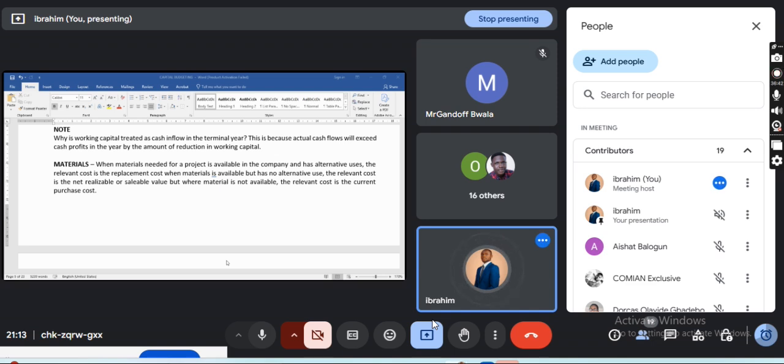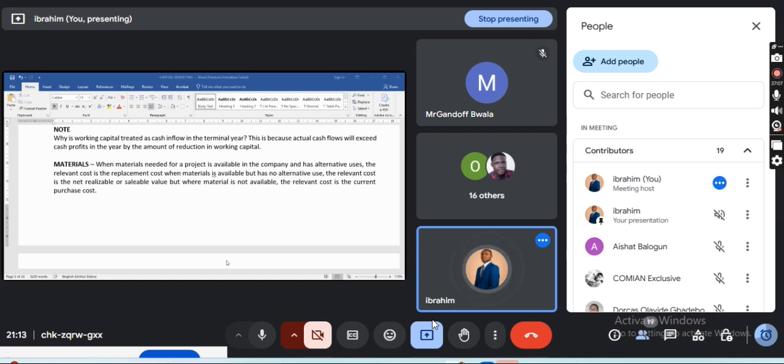Class, let me stop from there first. You have a material, and that material is needed for a particular project. That material is already available in the stock in the company. And you can as well use this material for something else, alternative uses, probably to execute another project.